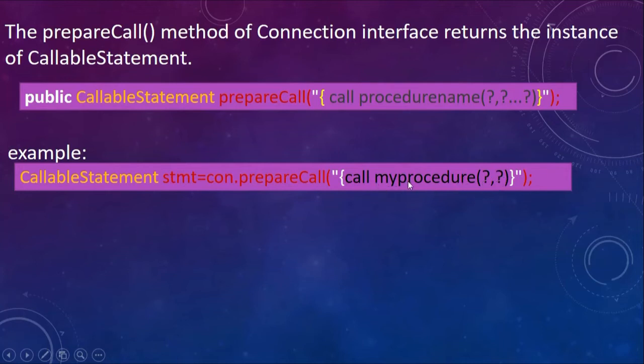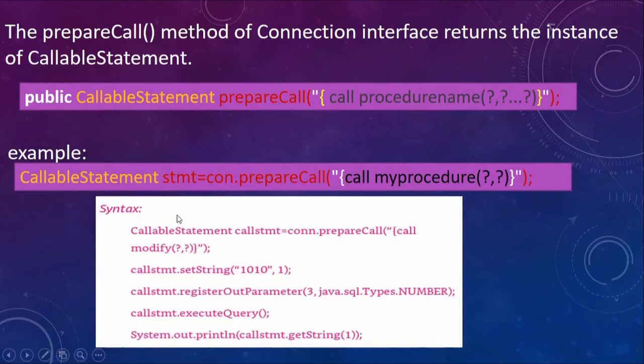What is my procedure? My procedure is a small function or method that I have written, which contains code that is actually pre-compiled. Okay, syntax. CallableStatement callstmt equals connection dot prepareCall, and then I am calling the method that I have written called modify, question mark comma question mark.